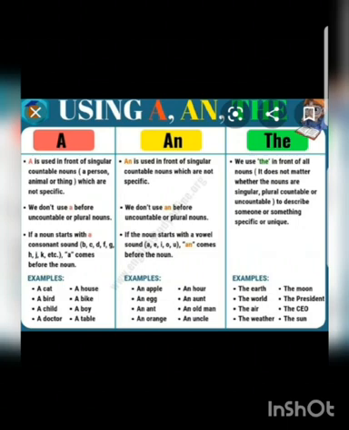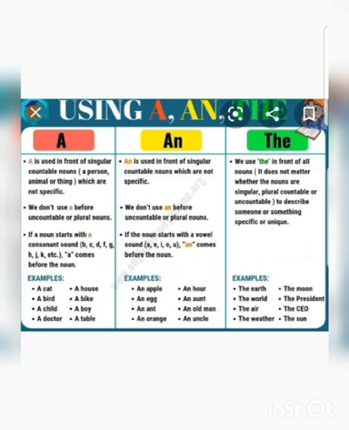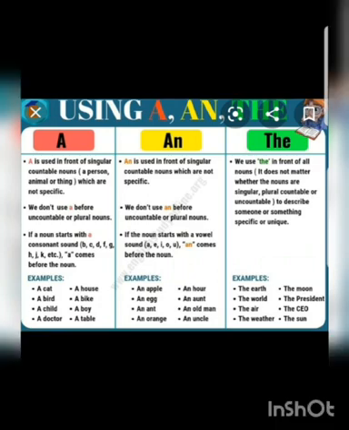The third point is if a noun starts with a consonant sound, a comes before that noun. For example, a cat, a bird, a child, a doctor, a house, a bike, a boy, a table.